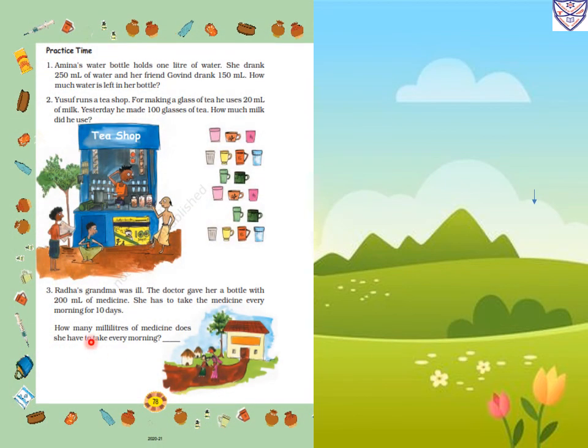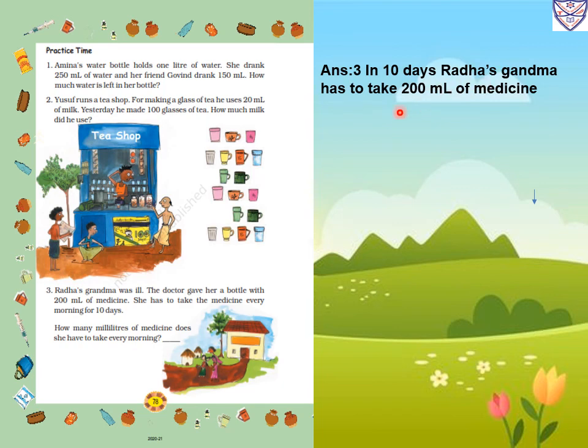Now third question. Radha's grandma was ill. The doctor gave her a bottle with 200 milliliter of medicine. She has to take the medicine every morning for 10 days. How many milliliter of medicine does she have to take every morning? So in 10 days, Radha's grandma has to take 200 milliliter of medicine. How will we find for one day? We will divide 200 divided by 10.